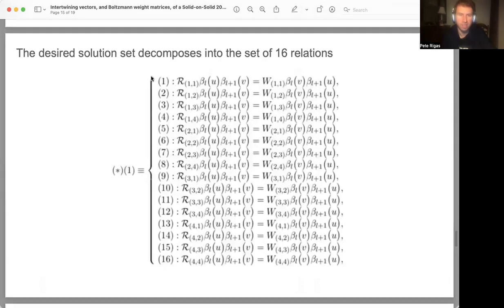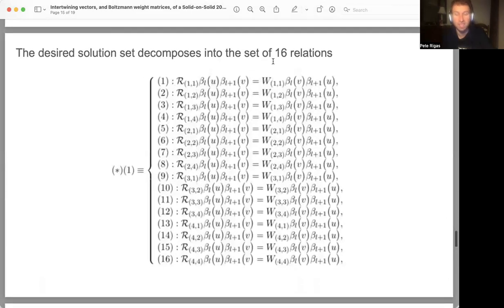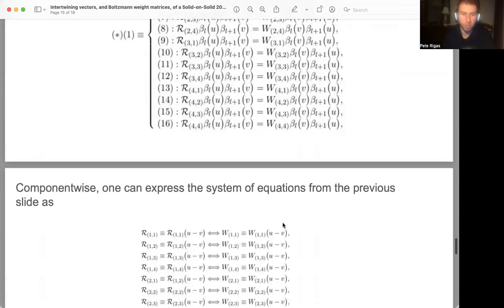And hence, the desired solution set decomposes into the set of 16 relations, which is just given by this form, in which we can decompose each one of the first contributions from the universal R matrix from each one of these 16 relations, which is then allowing us to deduce some type of relation in terms of interchanging the order in which the intertwining vectors are applied, as well as the Boltzmann weight matrix.